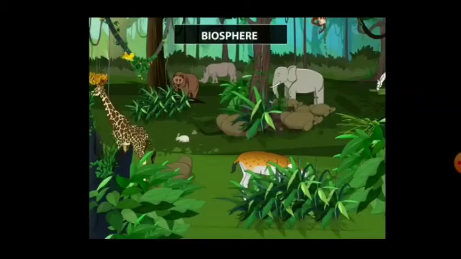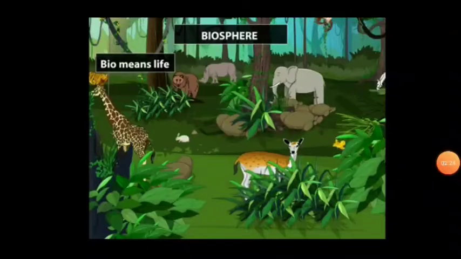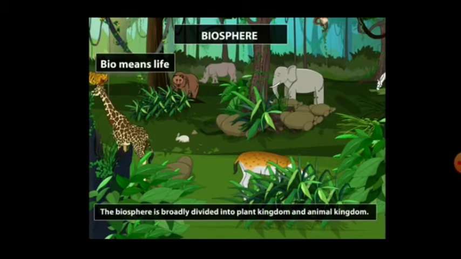The fourth major domain of the earth is biosphere. Bio means life. So it is the biosphere that contains all the three domains, that is land, water, and air. The biosphere is broadly divided into plant kingdom and animal kingdom.